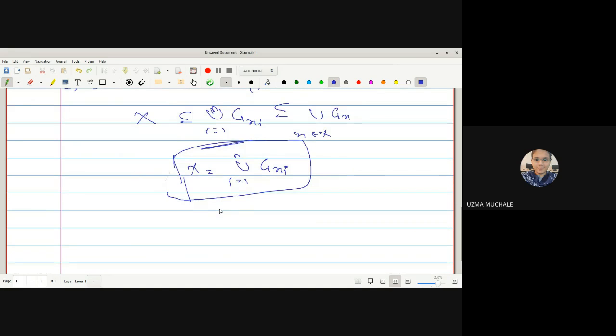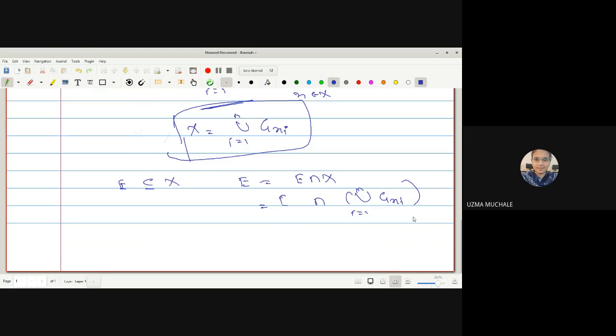Now what is given to us? E is any infinite subset of X. So I can write E as E intersection X. But here what is X? X we have written as the union of all G_xi. So E intersection with the union of all G_xi where i runs from 1 to n. Now as E is independent of the index i, you can write the union of i from 1 to n of E intersection G_xi.